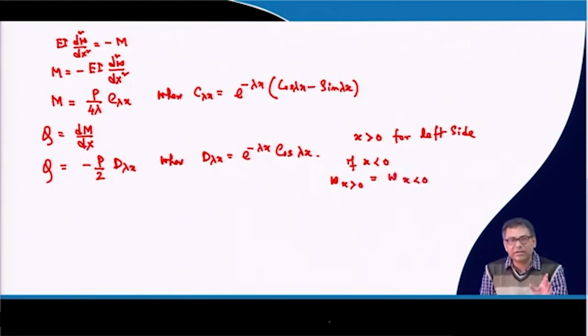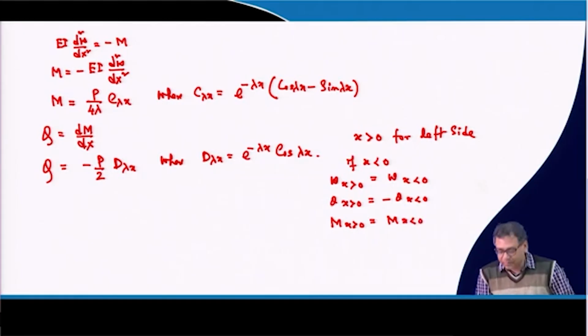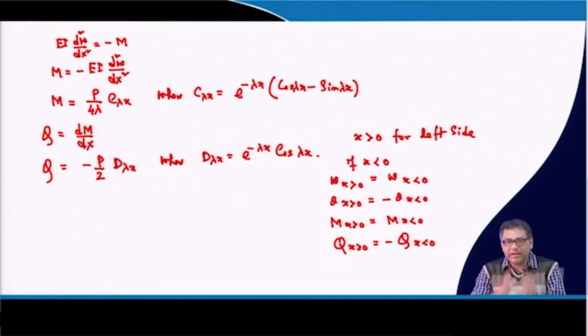That means for deflection there will be no change, but for slope, theta x greater than 0 will be equal to minus theta x less than 0. Similarly, for the moment x greater than 0, there will be no change. That means moment x less than 0. For shear force x greater than 0, again minus shear force x less than 0. That means, if it is the right side or the left side.